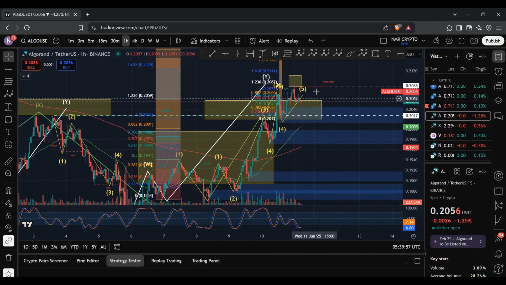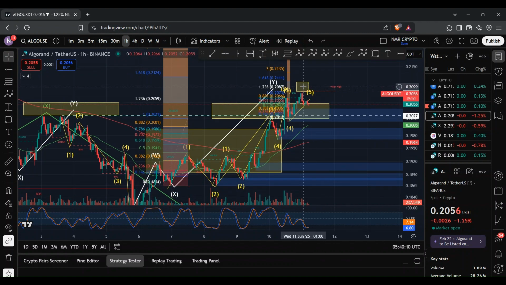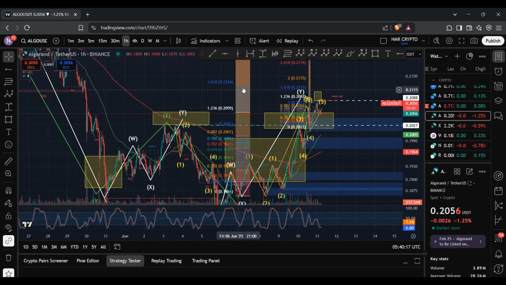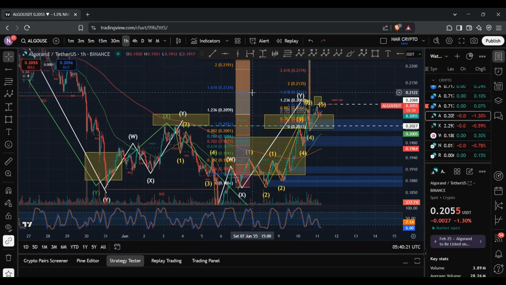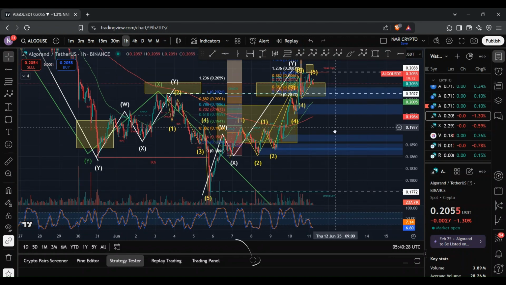And the interesting thing is smart money concept is indicating that we have a weak high. And on the stochastic RSI, what you can see is we are within the oversold conditions. And so the bulls still have the momentum to continue to push the price of Algo towards this region here. And again, I will be looking out for Algo to tap into this region and then see that move to the downside. And one thing that I am also looking out for is for Algorand to reach that 1.618 retracement level. It's possible that we can do so, but of course it is possible that we ended up completing that move to the upside and then we see a bounce to the downside within this WXY structure.